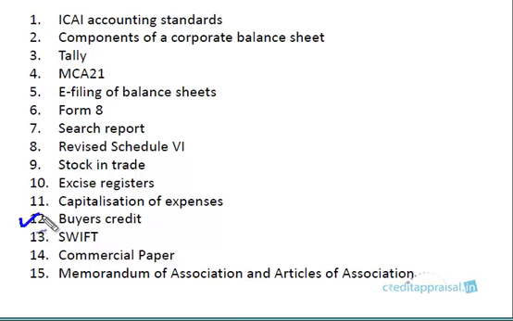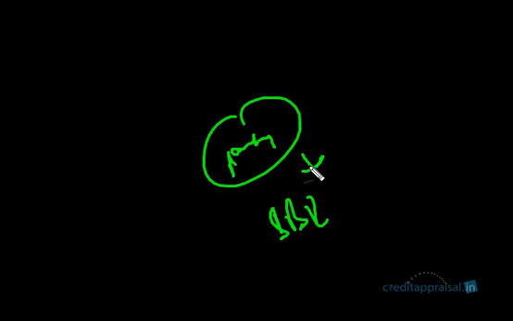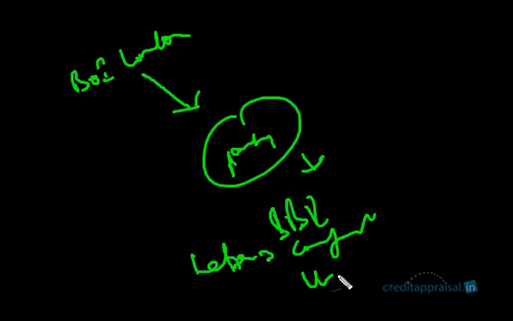There's something called buyers credit. What happens is, say the LC due date has come. You are SBI and your party has to make the payment to you, but he's unable to make the payment on the due date. So the party arranges funds from a foreign bank, say Bank of India, London branch, or some other bank. This bank will issue these funds against what is known as a letter of comfort or letter of undertaking issued by SBI. So SBI will issue a letter of undertaking or letter of comfort in favor of that foreign bank, and this bank will release funds.